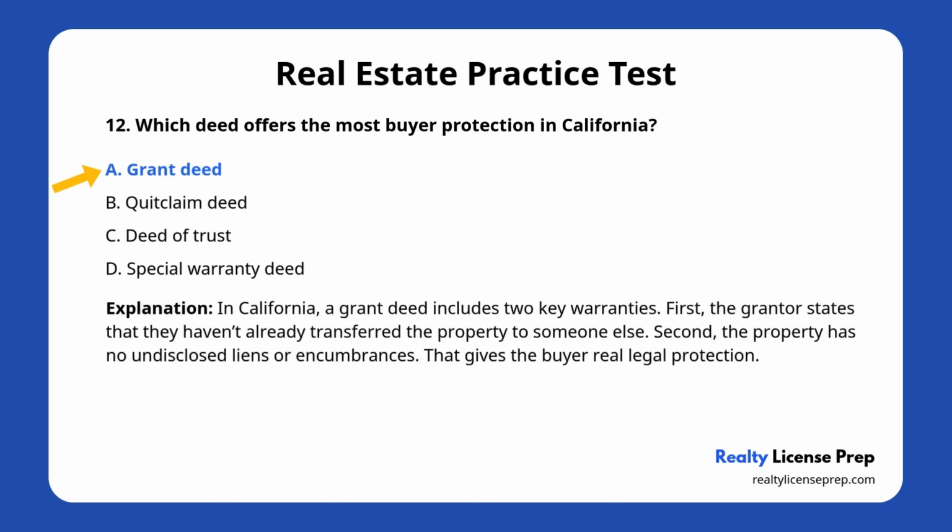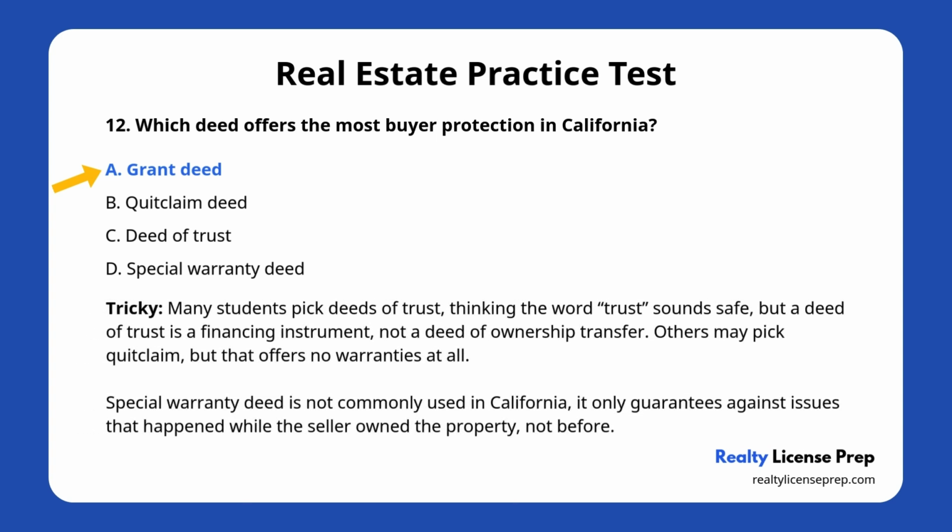In California, a grant deed includes two key warranties. First, the grantor states that they haven't already transferred the property to someone else. Second, the property has no undisclosed liens or encumbrances. That gives the buyer real legal protection. Now, let's look at the confusing parts.